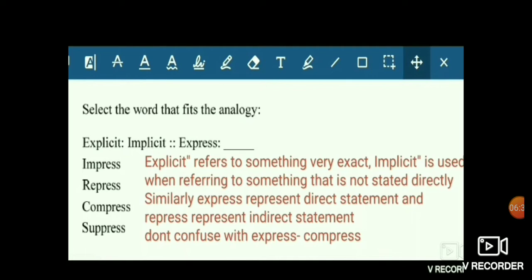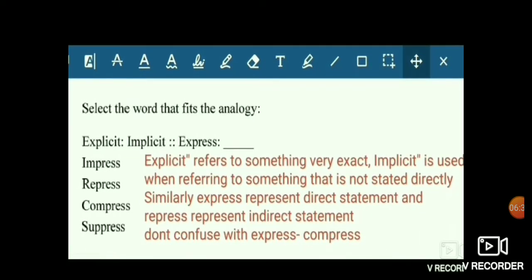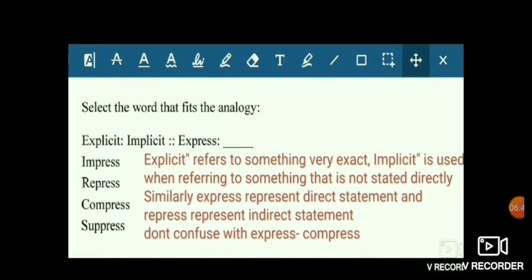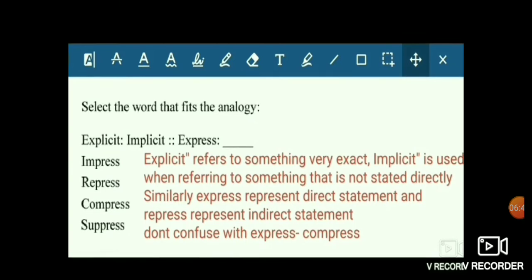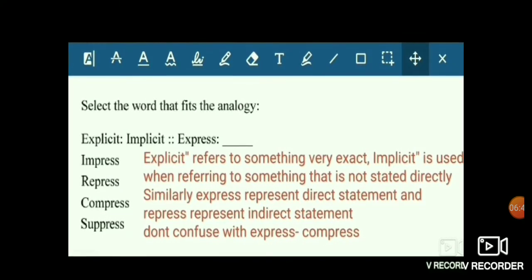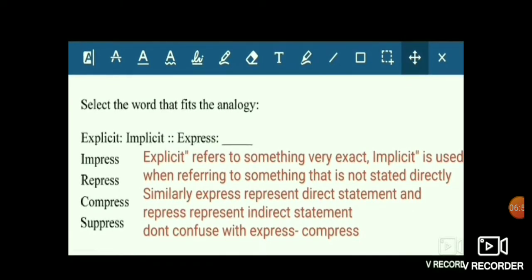So express is something where you are directly expressing yourself, means you are directly expressing something. So express is a direct statement. But when we see, there are four options. Impress means impressing something, trying to make someone happy, that is not the correct meaning.